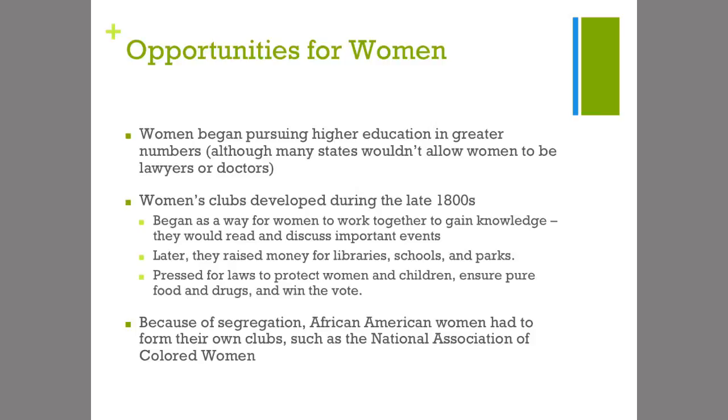So it seems crazy, right, for women to be pushing for equal opportunities with men, but we also still have segregation playing a big role, right? So even with women that are pushing for their own rights, there was a color line being drawn. African American women often had to form their own clubs, such as the National Association of Colored Women. Things were not integrated, even in the push for equality.